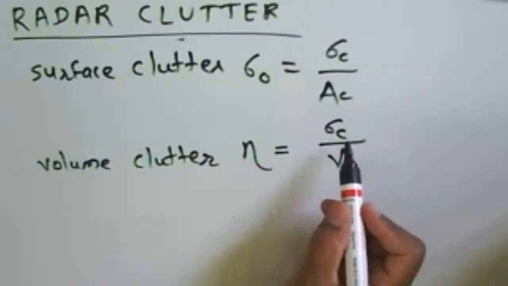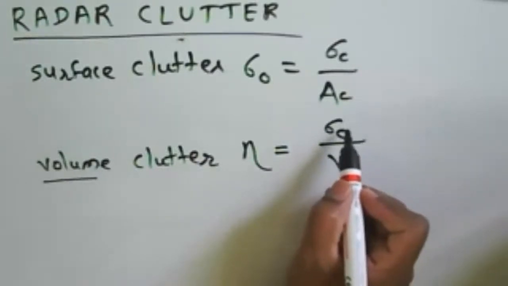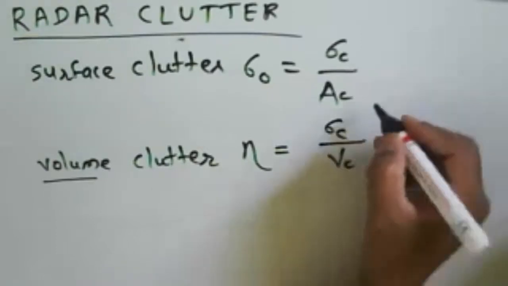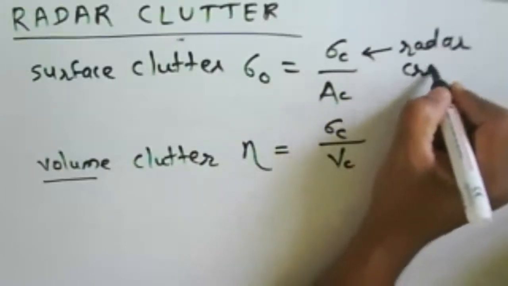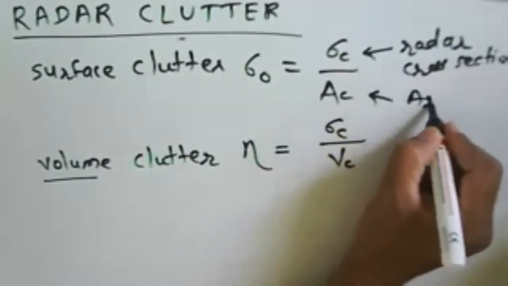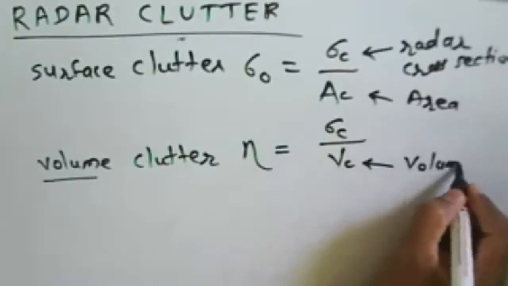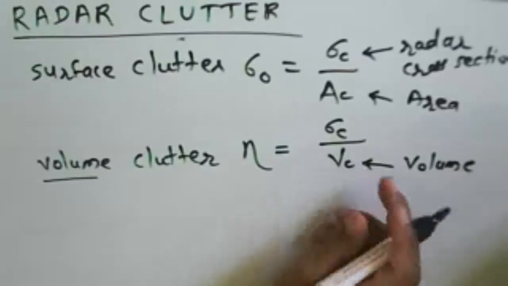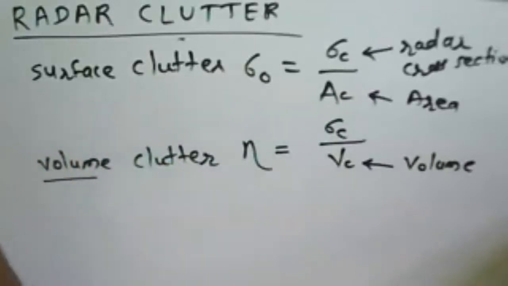Sigma c here, because it is about volume clutter, is nothing but the radar cross section, and Vc is nothing but the volume. In the surface case, this is the radar cross section and this is the area. Similarly, here this is the volume. So it is the radar cross section from the given particular volume. Okay, so we are getting a volume clutter, or we can find out the surface clutter.